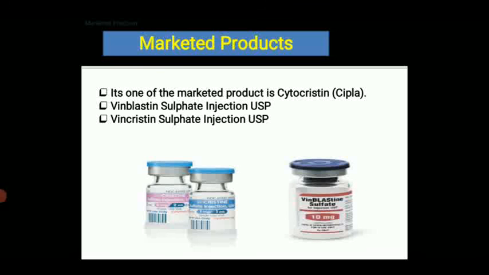Marketed products. The marketed product of Vinca leaves is Cytocristin, which is manufactured by Cipla. Others are vinblastine sulfate injection USP and vincristine sulfate injection USP.